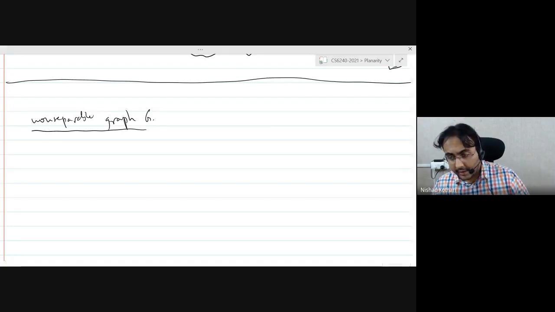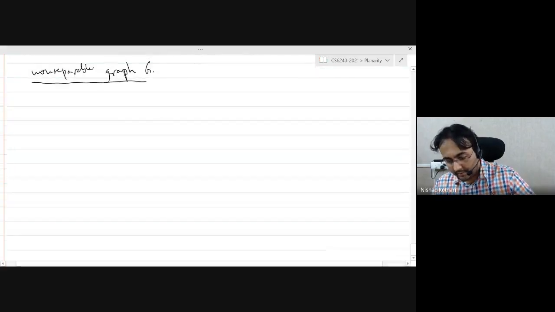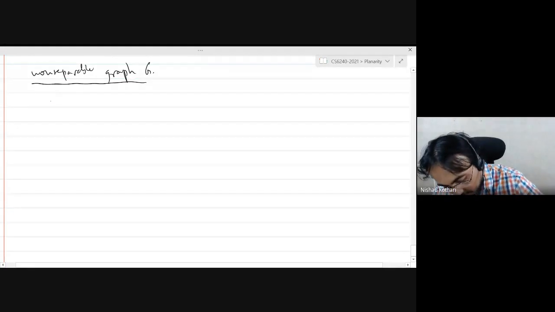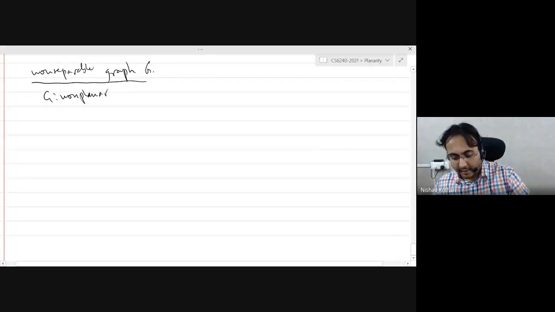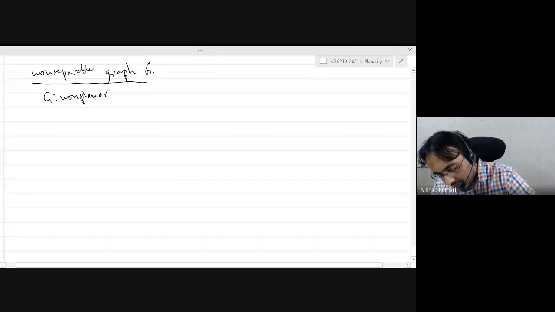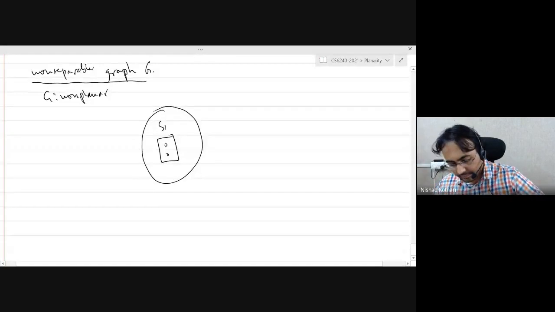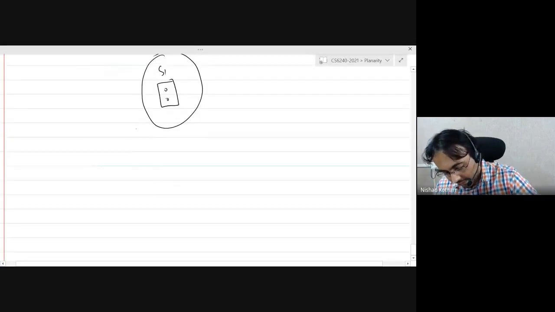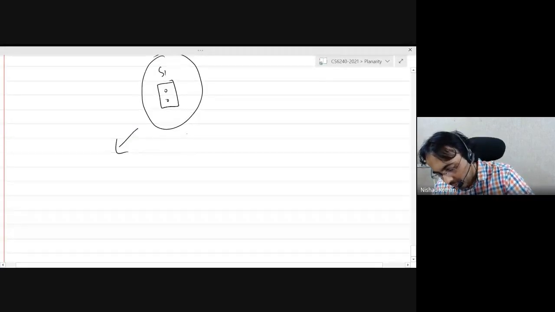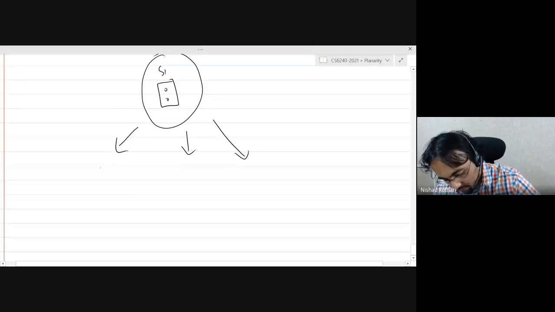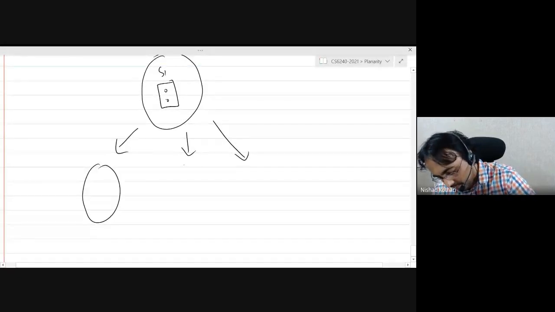So if it is not 3 connected, you have these two vertex cuts, right? So G is non-planar, and we want to find a K5 or K33 minor. So in the graph G, you might have a 2 vertex cut. So you construct that tree where you look at all the marked S1 components of the graph.